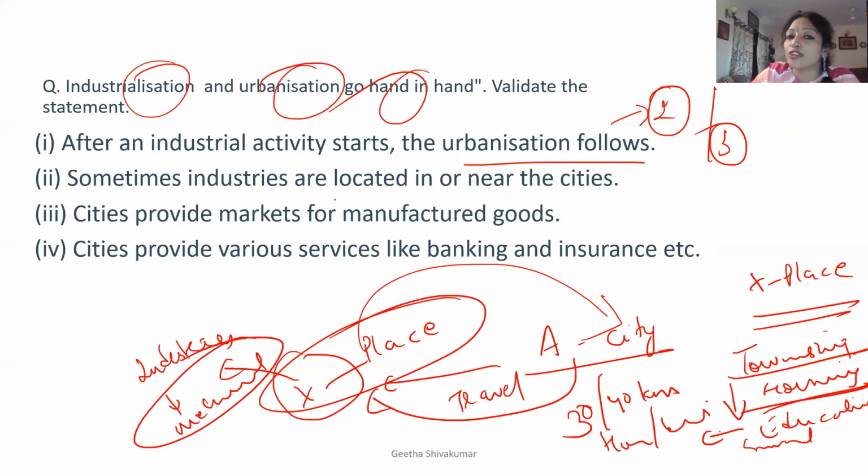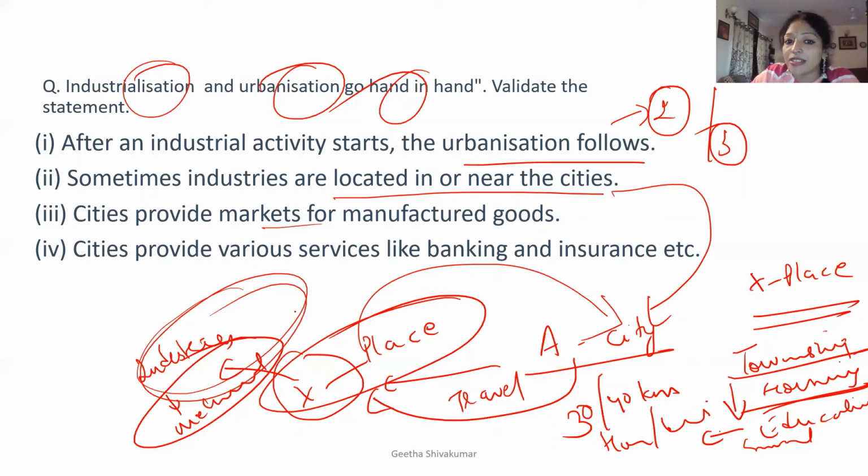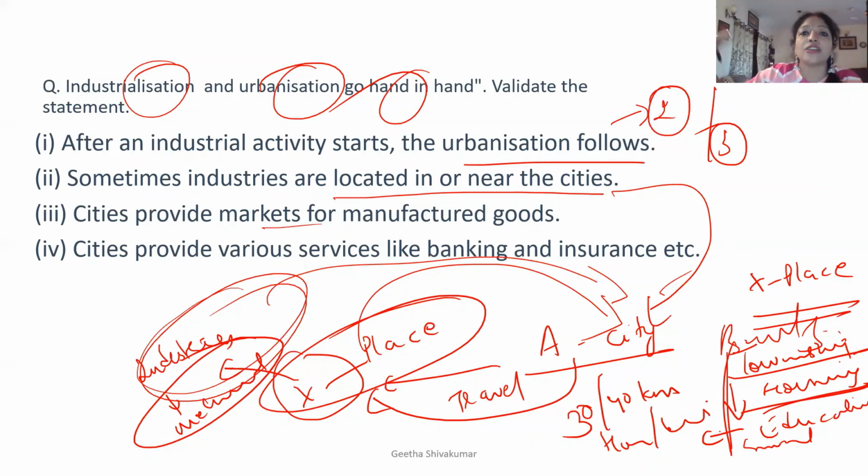Sometimes industries are located very near the city. I have explained how cities provide a market for manufactured goods. Whatever is manufactured goes to the city, and from the city to different cities and different nations. This is how the process happens. Cities provide various services like banking and insurance, so with all this, definitely banks will also be established. This is the reason why industrialization and urbanization go hand in hand. Industrialization starts happening, and slowly and steadily, urbanization also starts happening.